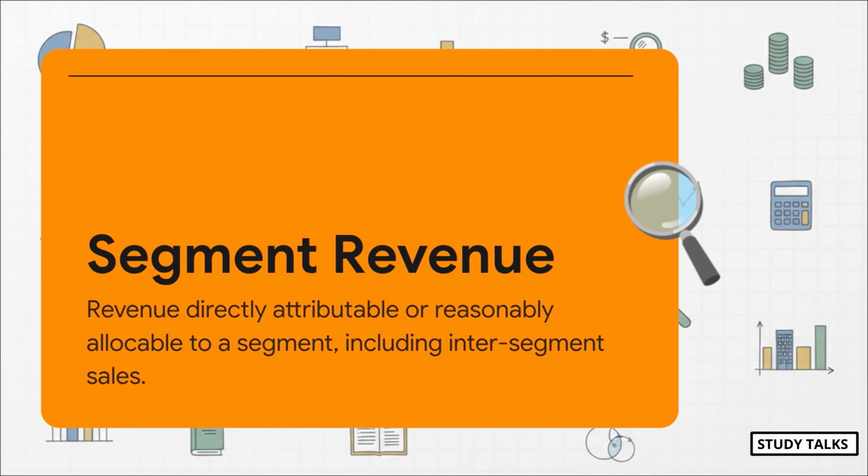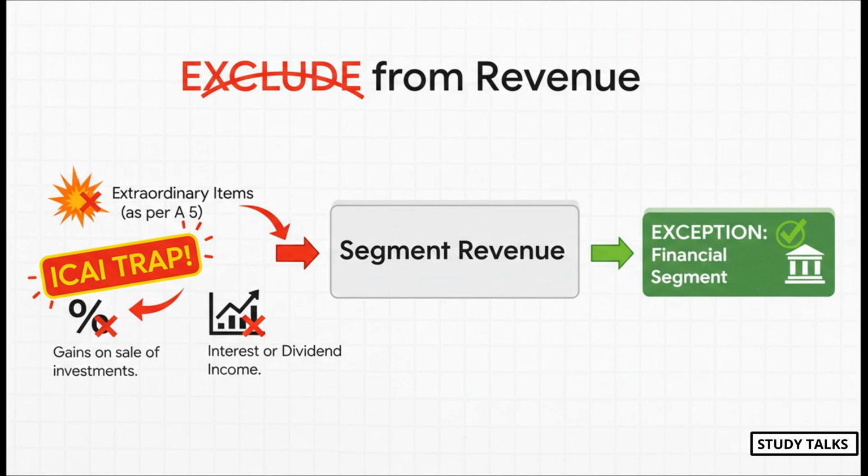Okay, let's talk about the numbers. Segment revenue. Sounds easy, right? It's just the revenue you can link to a segment, including sales between segments. But it's not that simple. The real trick for the exam isn't what's in, it's what's out. This is where they try to catch you. Okay, listen up, because this is a classic exam trap. You have to exclude extraordinary items. You also exclude any interest or dividend income that the company earns on the side and gains from selling investments. ICAI just loves to drop these into the question to see if you'll bite.